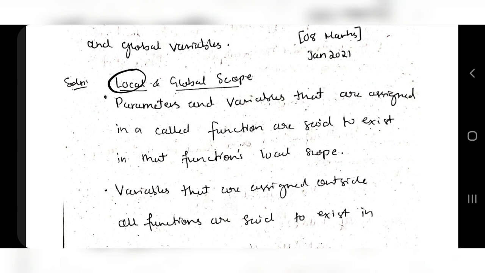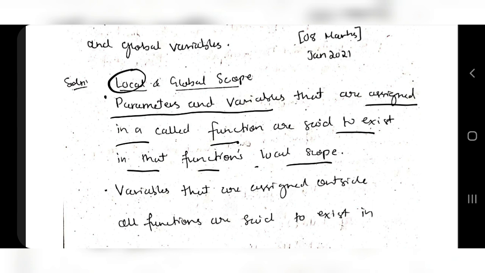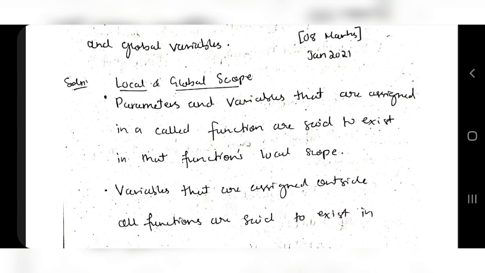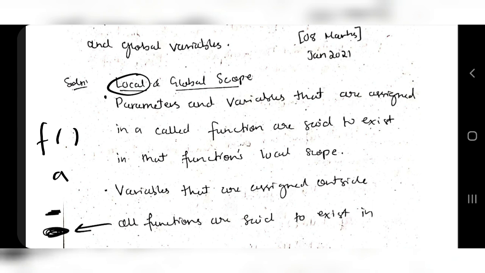Local variable, what is local variable? Parameters and variables that are assigned in a function are said to exist in that function's local scope. I'll be giving an example, you will understand more. But local means it is inside a function. If I declared a variable a inside the function and the function ends here, a cannot be accessed at this point. So what is the scope of a? Scope of a is this much. So that is known as local variable. A is a local variable.